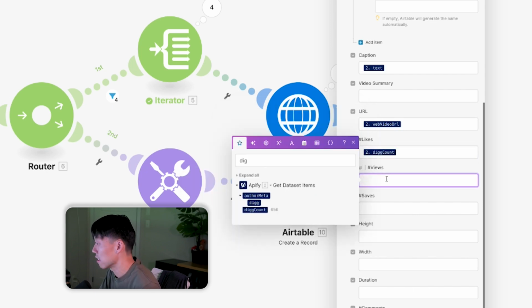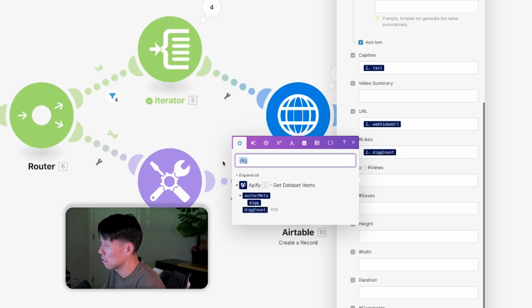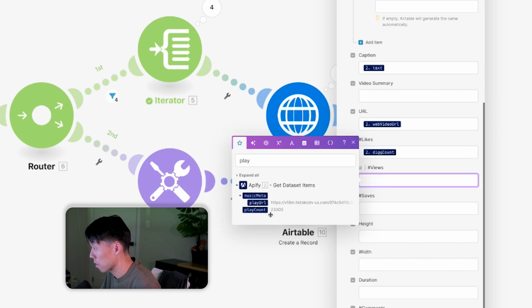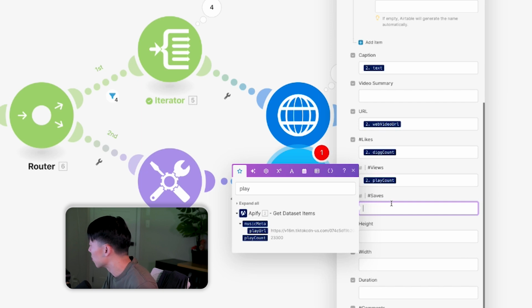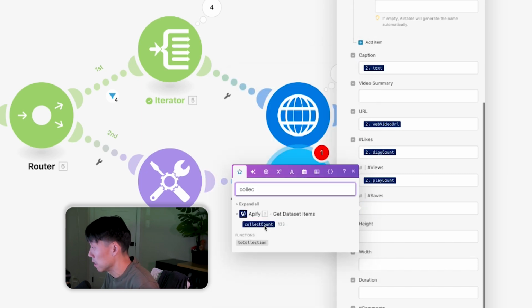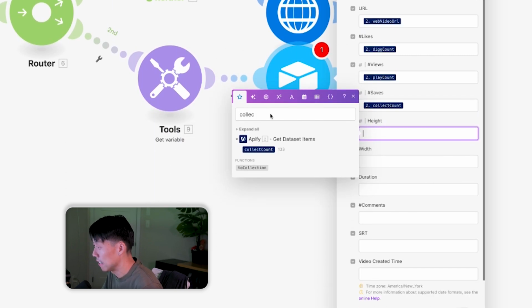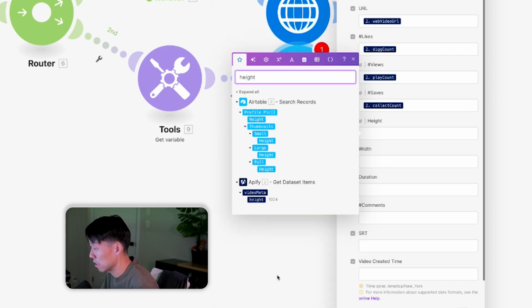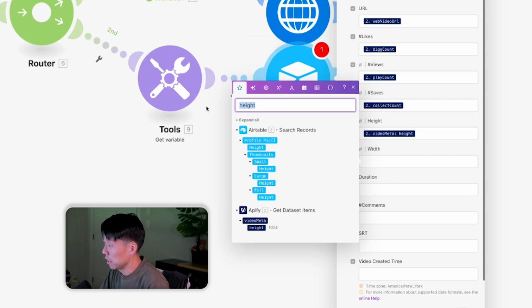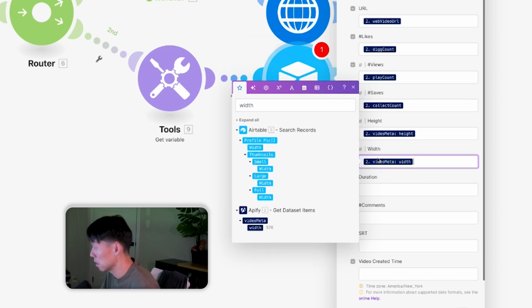Number of views is actually called play count, which is interesting how these things change as developers name it one thing and it's shown to users in a different way. Saves is called collect count, which is, again, interesting. I'll stop being a broken record there. Video height is video metadata height, which is a little bit more obvious. So video meta height. Width is the width. So it's nice that makes it a little bit easier.